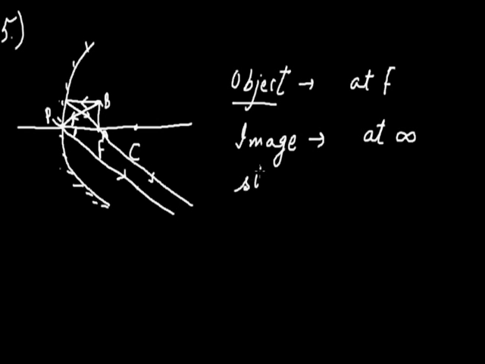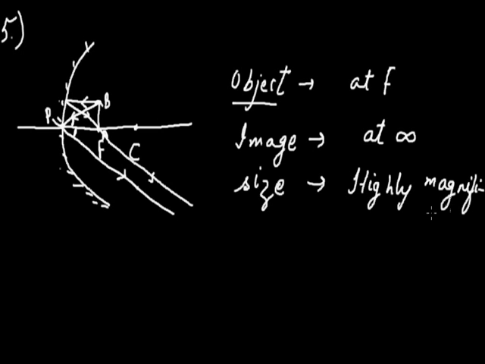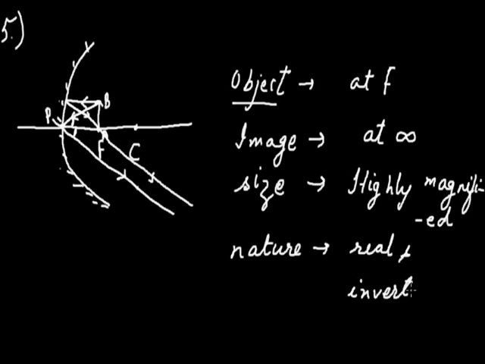Its size, as you can conclude, will be highly magnified or very much greater than the object itself, and its nature will remain real and inverted, as the point will be showing the actual convergence of these two rays.